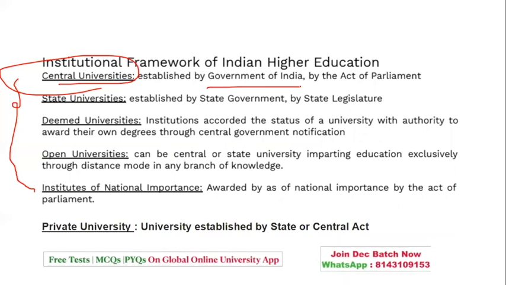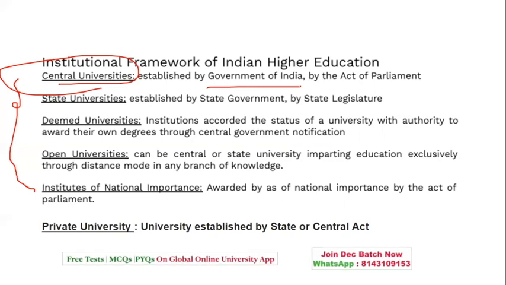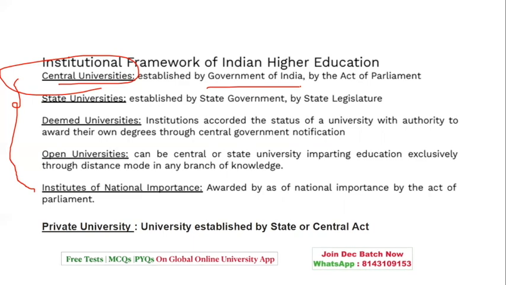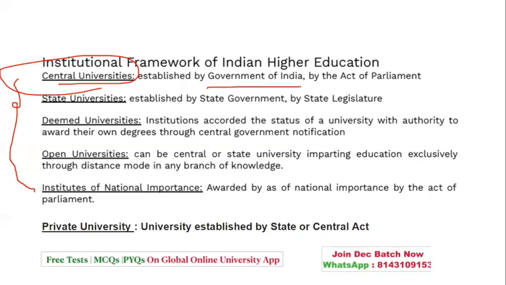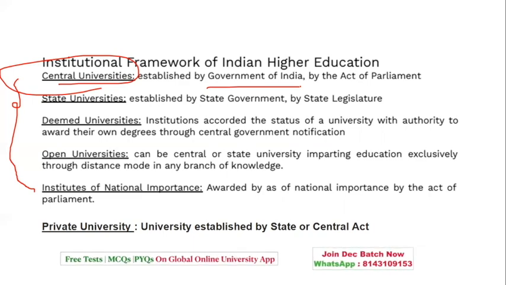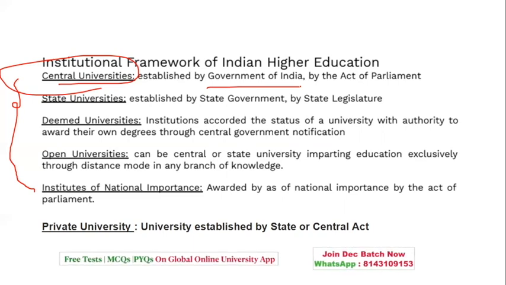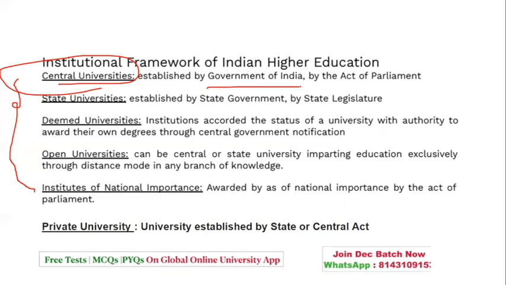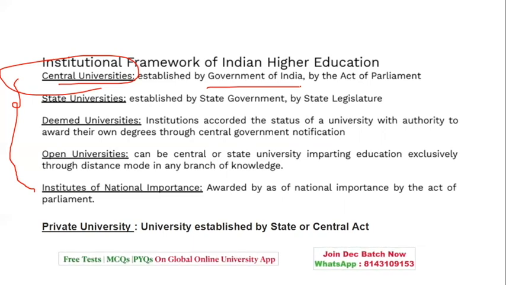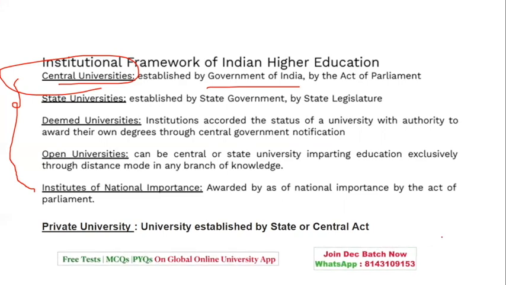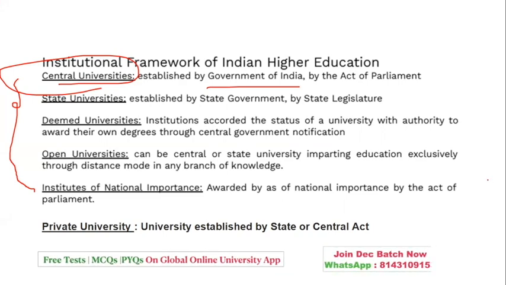Deemed universities have the status of a university with authority to award degrees, which was given through the central government. Open universities impart education through distance mode. Institutes of national importance act with the help of parliament, whereas private universities are established by the state as well as by central act also.